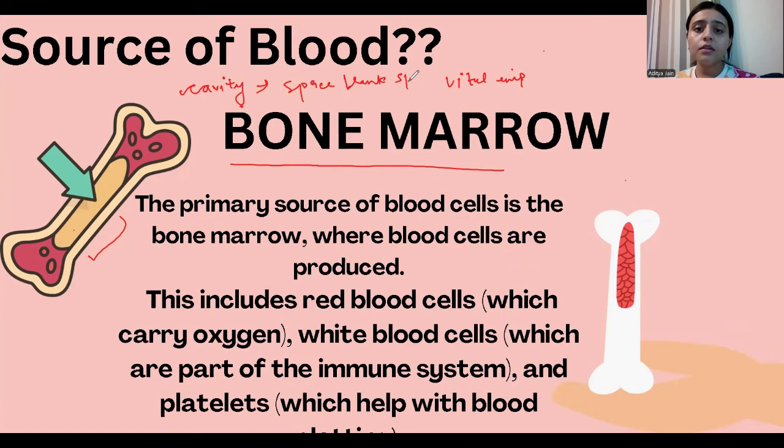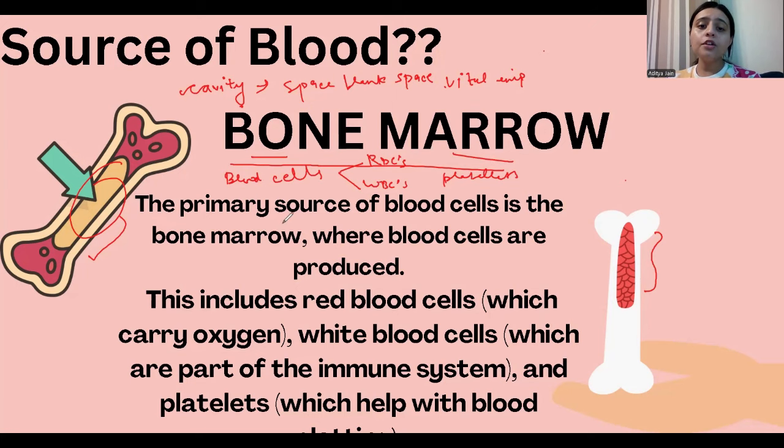Inside this cavity, all types of blood cells form. We have learned about the different blood cells, the RBCs, the WBCs, the platelets; all are formed inside this cavity which is present inside the bone. Since this cavity is present inside the bone, the term is bone marrow.